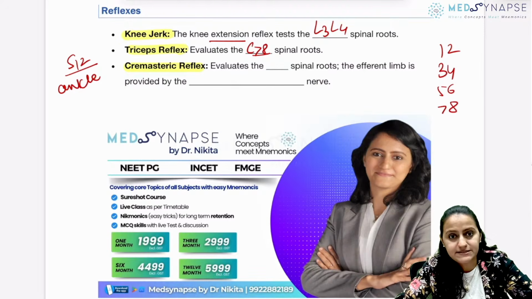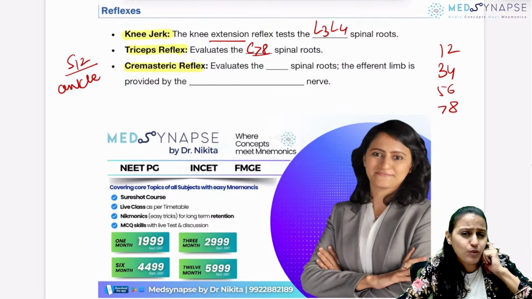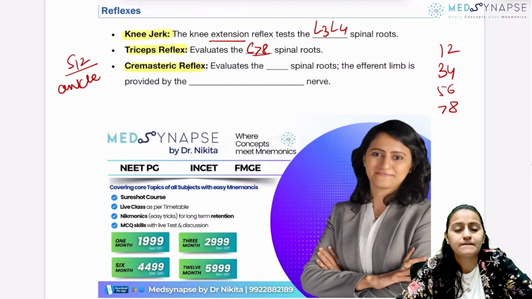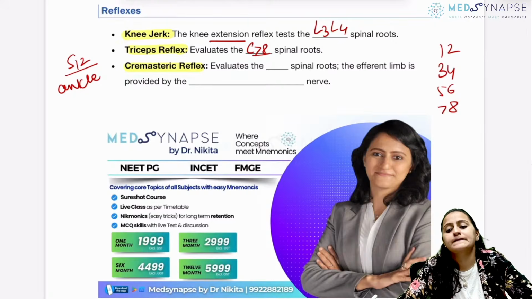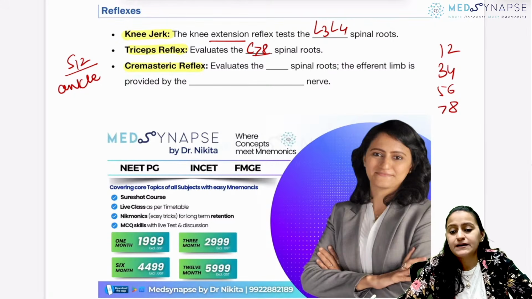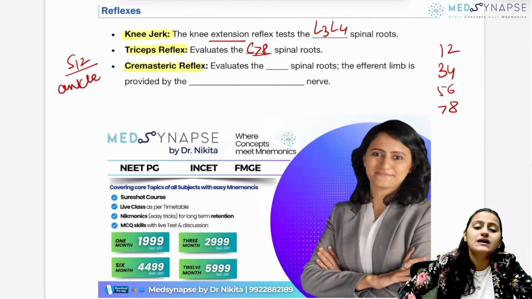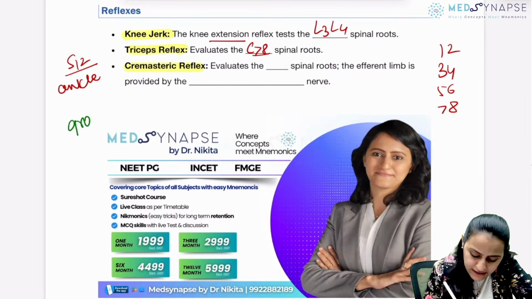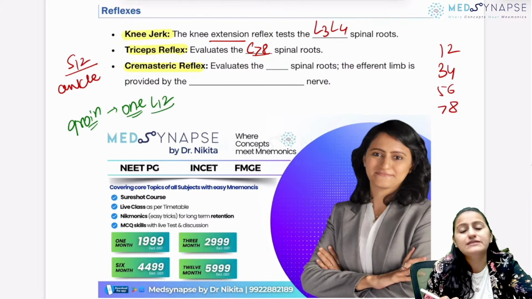Cremasteric reflex. It is evaluating what spinal roots, guys? Cremasteric reflex, when we are stroking on the thigh, imagine along the groin. Remember, groin, O-I-N is O-N-E, L1, 2 area.